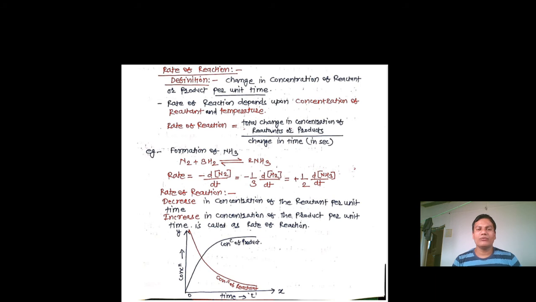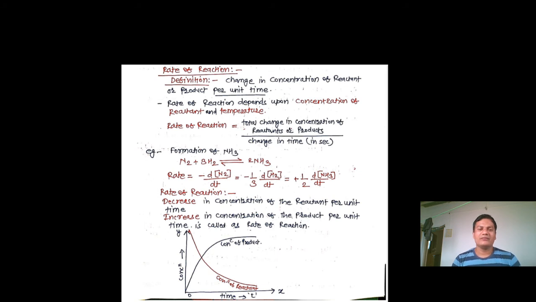So there is a formula, rate of reaction is equal to total change in concentration of reactant or product divided by change in time. So this is the simple formula for rate of reaction. For example, there is one famous example, that is formation of ammonia by Haber's process. That means N2 reacts with 3 molecules of H2 and it gives 2 molecules of ammonia.